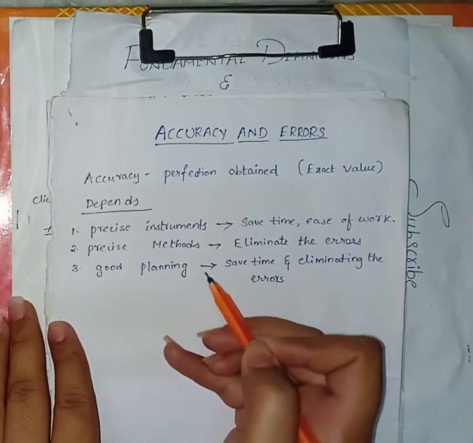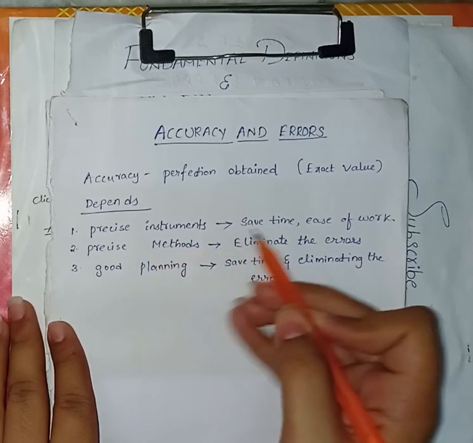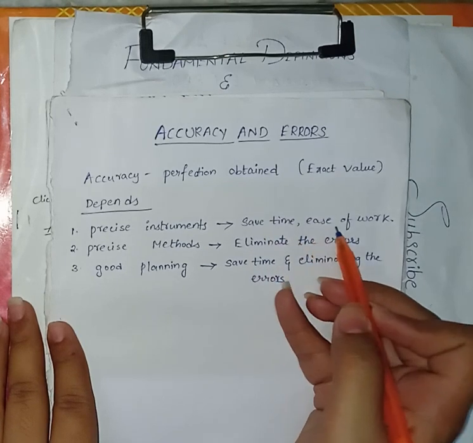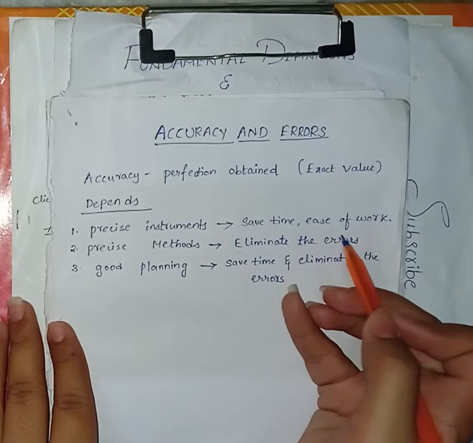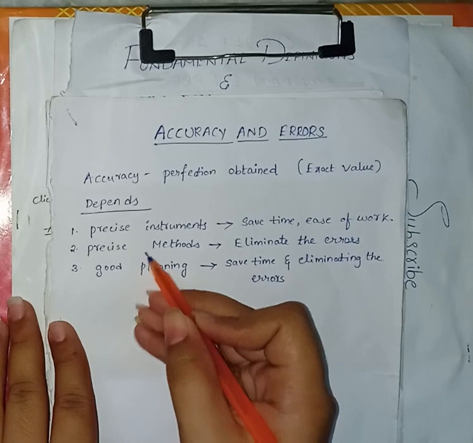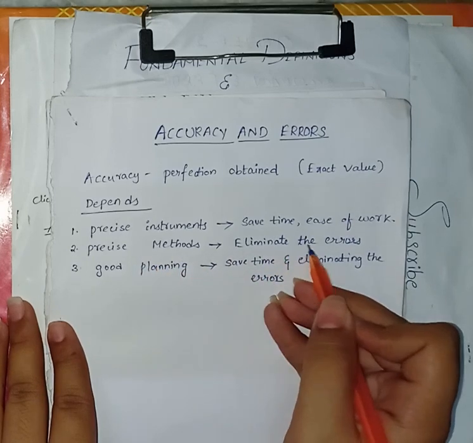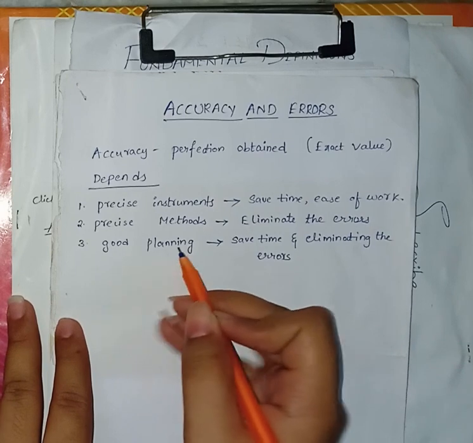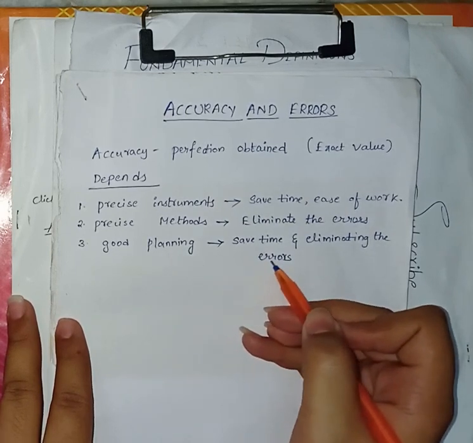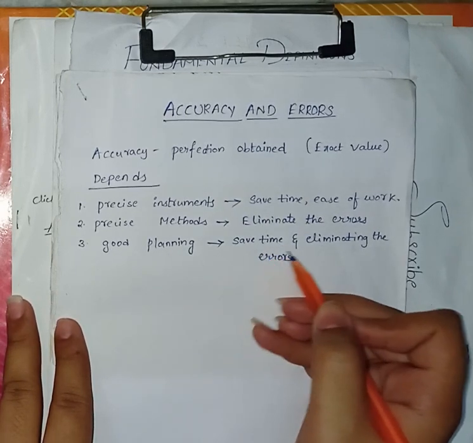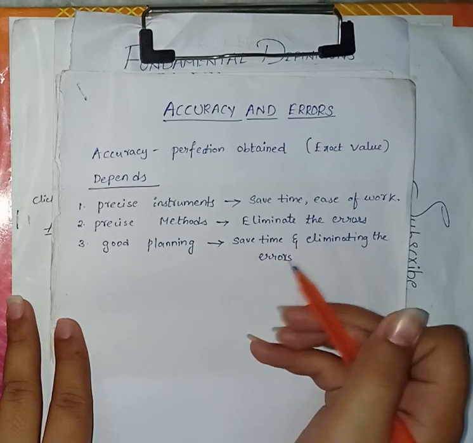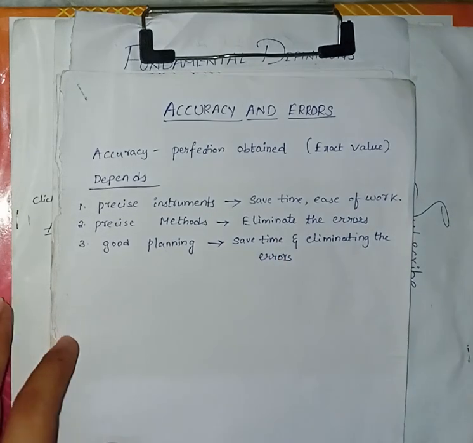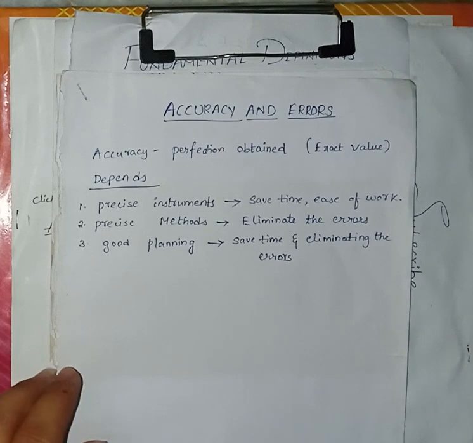Next is good planning. In case of precise instruments, it is used for saving the time and also for ease of work, means the work can be completed very easily. In case of precise methods, it is used for eliminating the errors. Next, good planning. In case of good planning, both can be done simultaneously, means the time can be saved, at the same time we can also eliminate the errors.